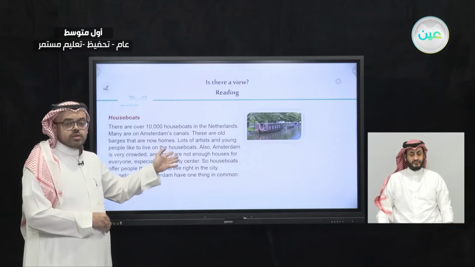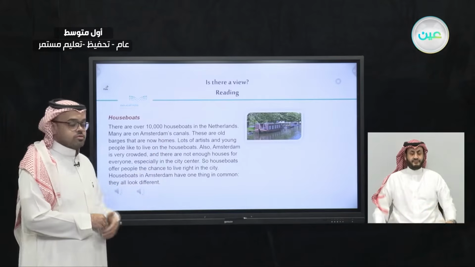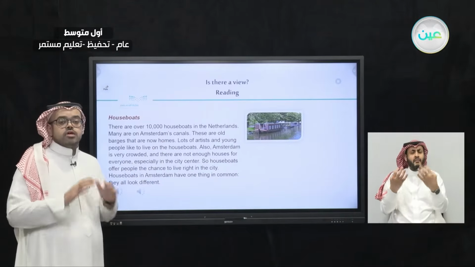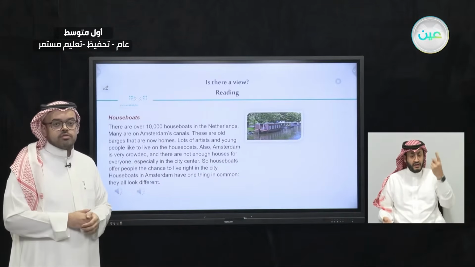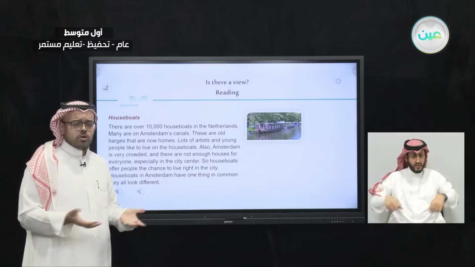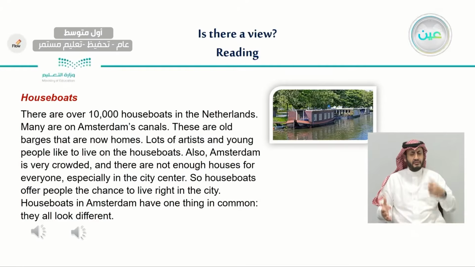This text talks about the houseboats in Amsterdam, and they say that they have not one, not two, they have 10,000 houseboats in Amsterdam. Why do they have 10,000 houseboats? Because it says here that Amsterdam is very crowded and there are not enough houses in the city.